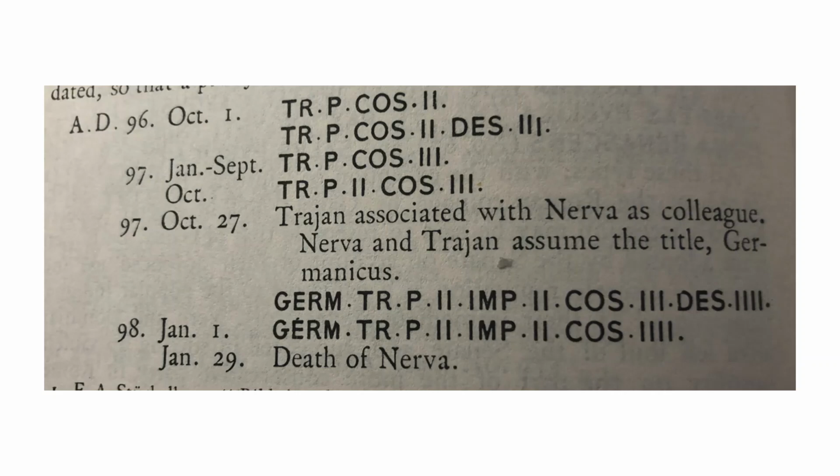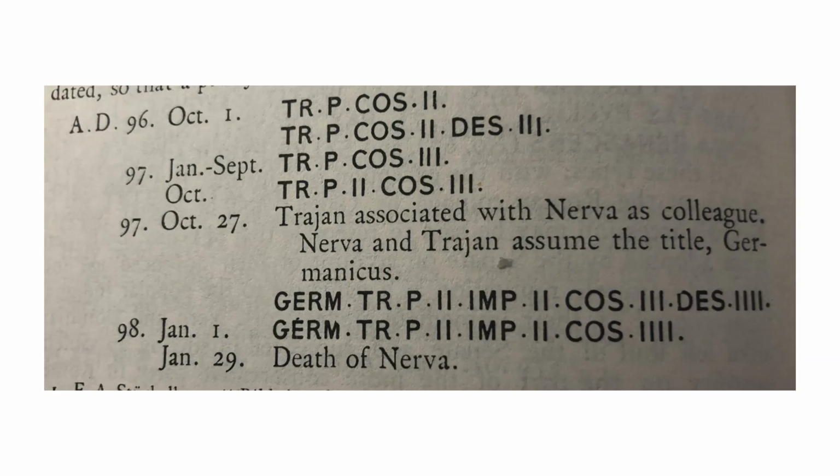Here is the sequence of legends on Denarii of Nerva. So you can see that from October 1st of 96, you have TRP Cos twice. So he's tribune of the plebs and consul for the second time, or tribune of the plebs, consul for the second time, consul designatus for the third time. From January to September, you can see that it's with no designatus, so it's just consul for the third time. October, you can see that he's become tribune of the plebs again.